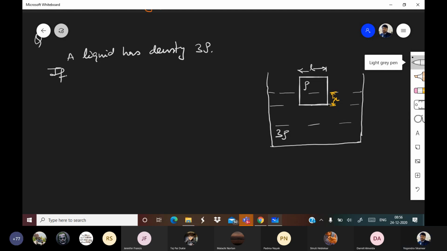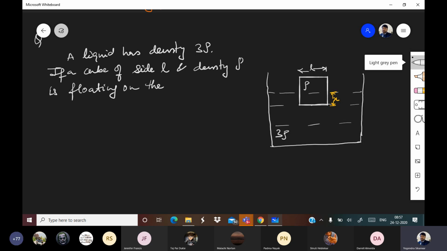If a cube of side L and density rho is floating on the liquid, find the value of X. Everyone, please find.